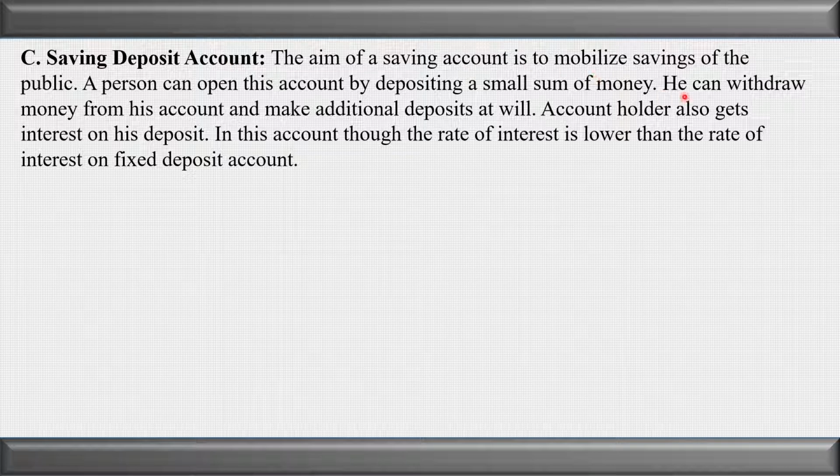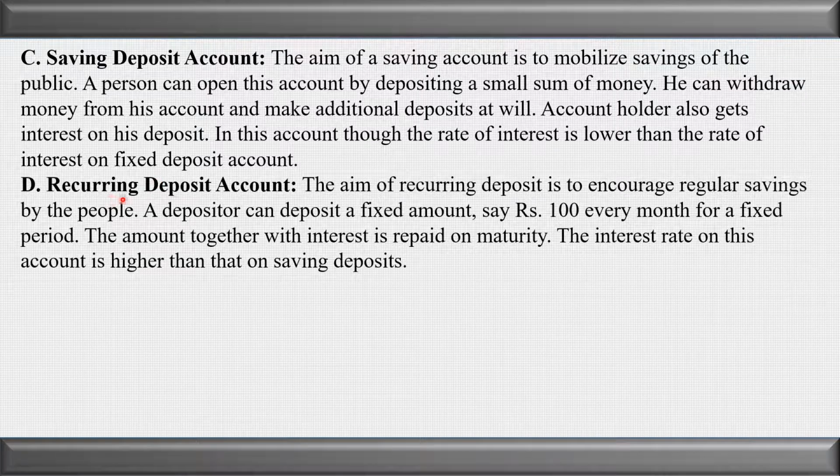Under it, he can withdraw the money from his account by the use of a check. The account holder gets interest on his deposits. Currently the rate of interest is 4%. In this account, the rate of interest is lower than the interest which customers get on a fixed deposit account.